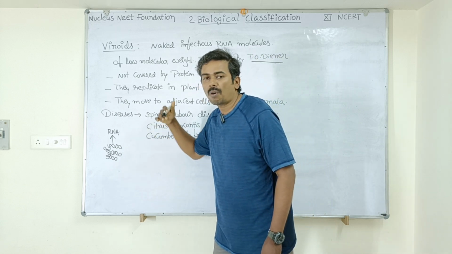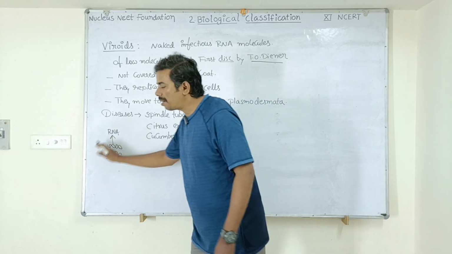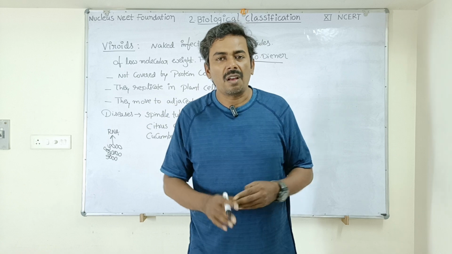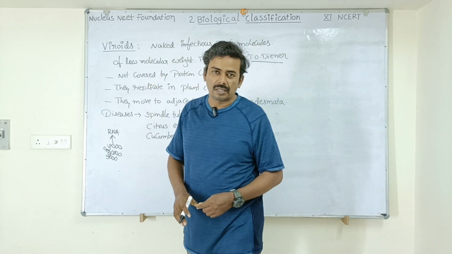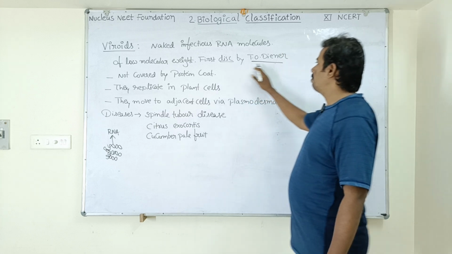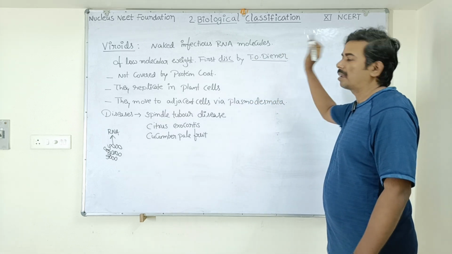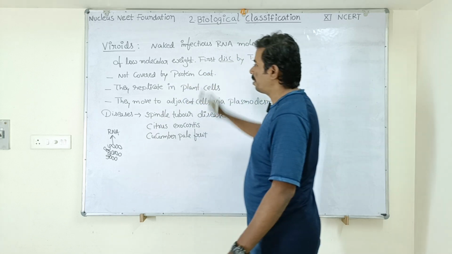That means it is able to cause disease in other organisms, and it is not covered by any type of protein covering, just as we see in the case of a virus. And that is the reason they are called viroids. Who discovered them for the first time? Discovered by T.O. Diener. Remember, they do not have any protein coat.